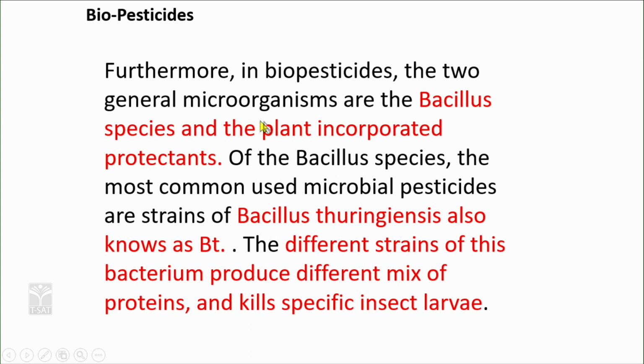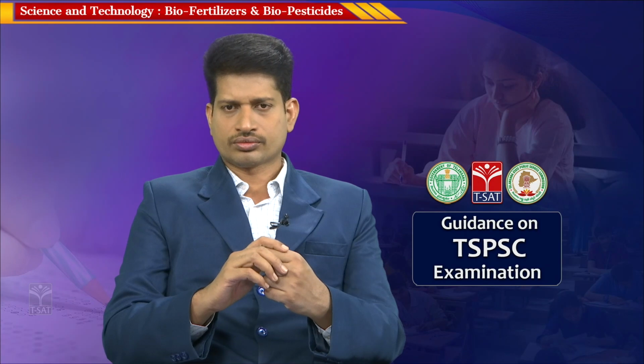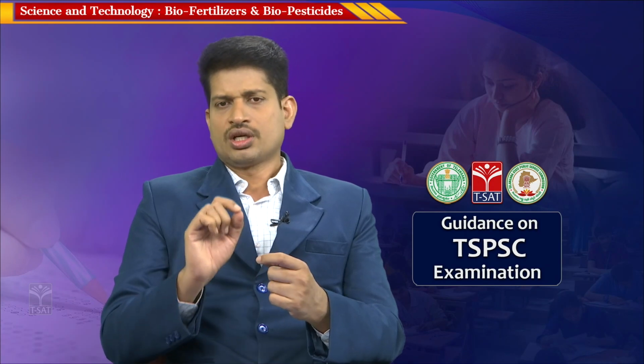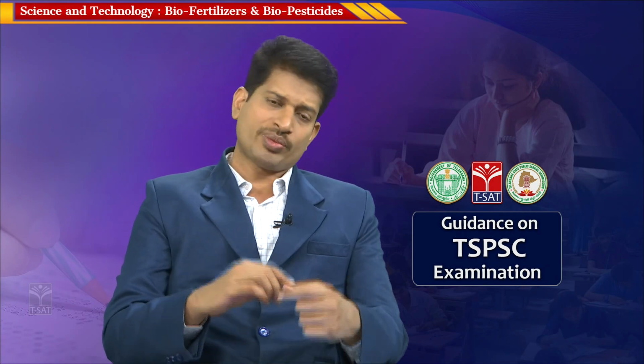The classic example of a biopesticide is the bacterium Bacillus thuringiensis. As you know, the classic example is Bt cotton. Bacillus thuringiensis has a gene which can cause a disease to the bollworm. Bollworm is a pest to the cotton plant.